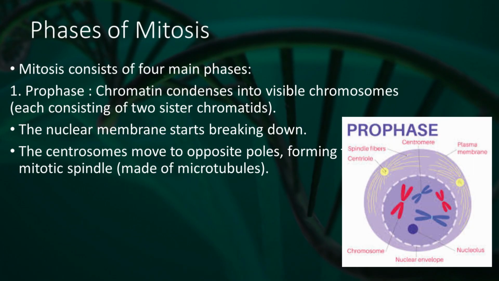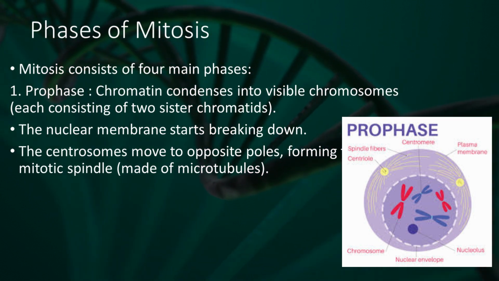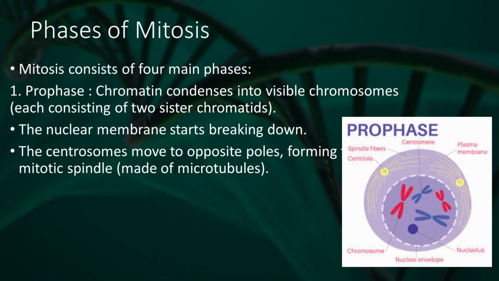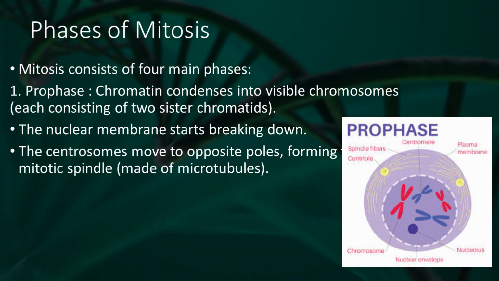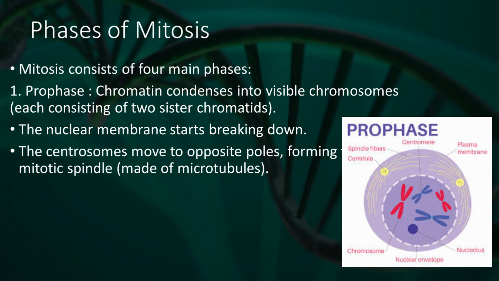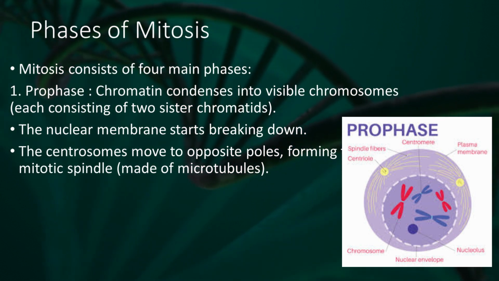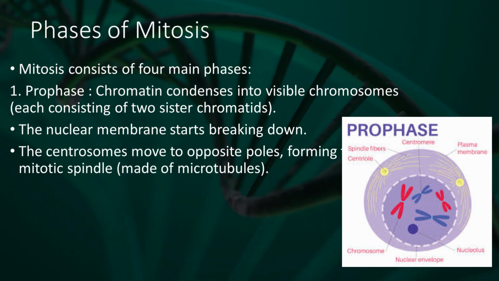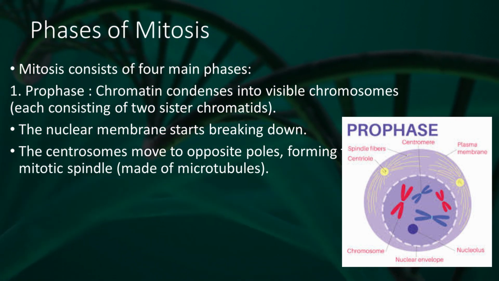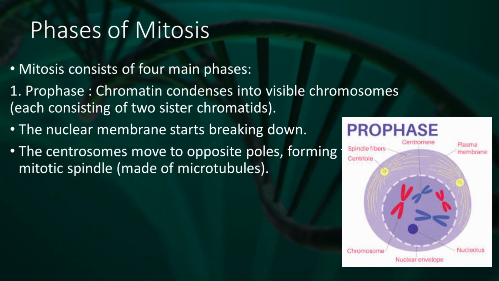Phases of mitosis. Mitosis consists of four main phases. 1. Prophase. Chromatin condenses into visible chromosomes, each consisting of two sister chromatids. The nuclear membrane starts breaking down. The centrosomes move to opposite poles, forming the mitotic spindle, made of microtubules.